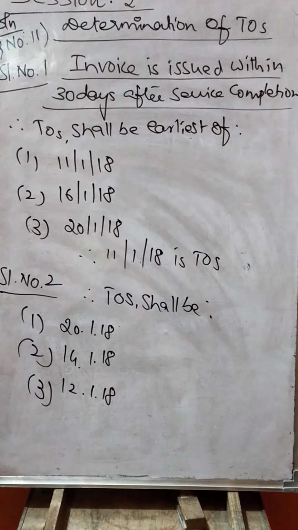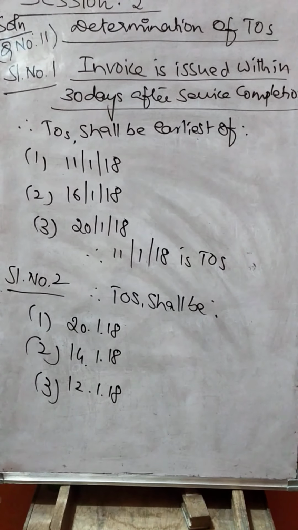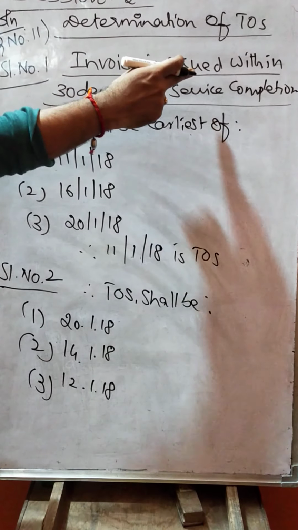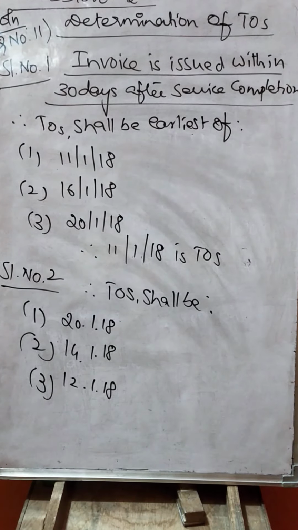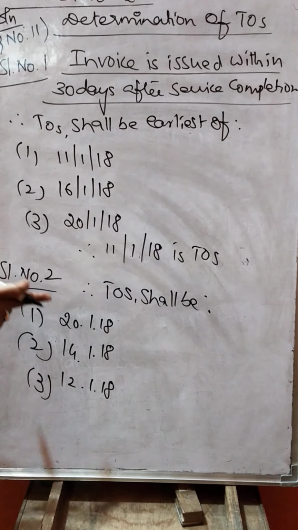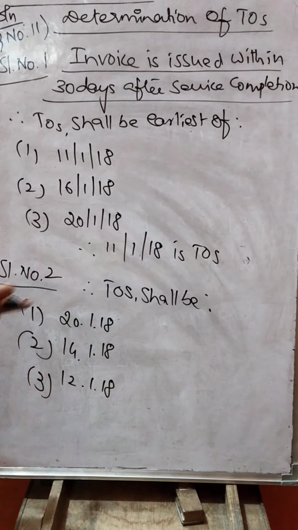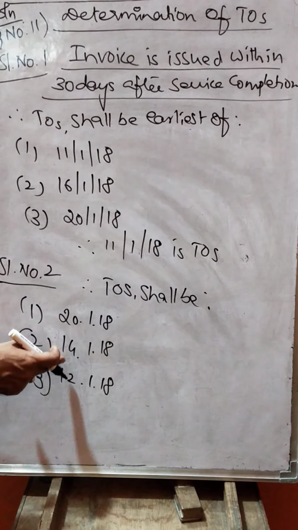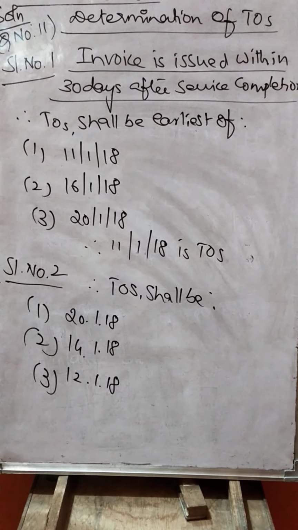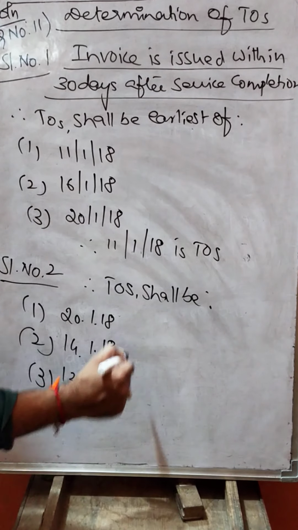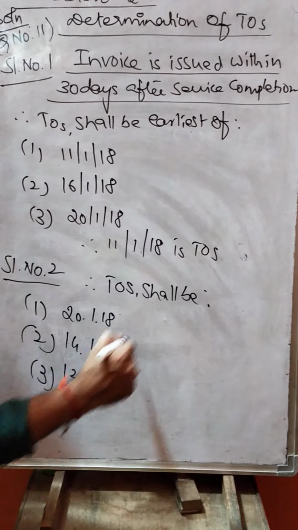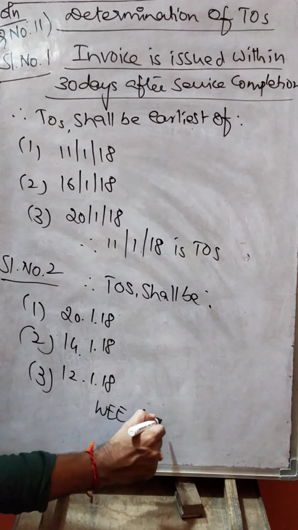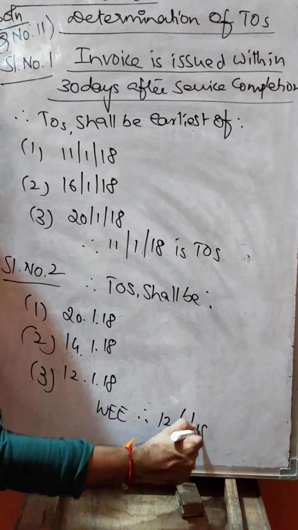I am not considering the date of provision of service, that is 10th January. Reason: the invoice is issued within 30 days after completion of service. Date of completion of service is 10th January, but the invoice is issued on 20th January. I am taking the earliest of these 3, 20th, 14th or 12th. Which comes earlier? 12th comes earlier. Therefore, the time of supply shall be the earliest of these, so it is 12th January 2018.